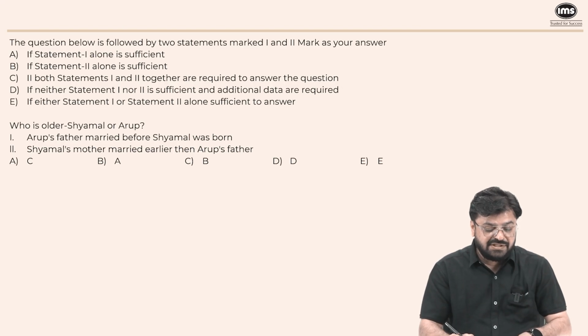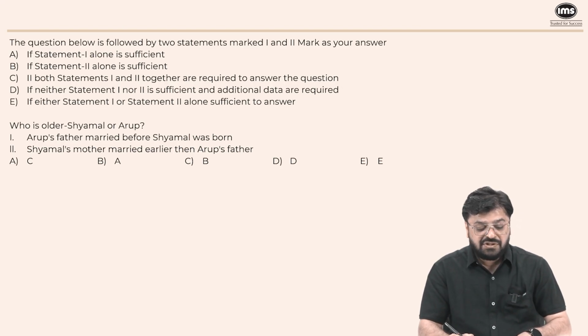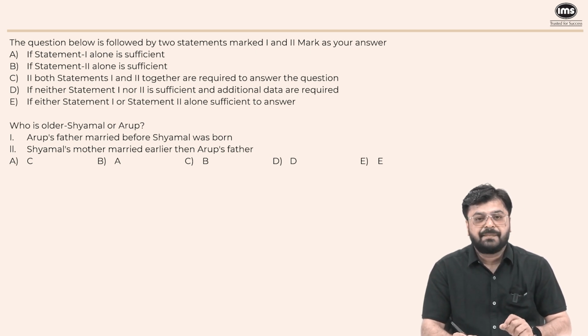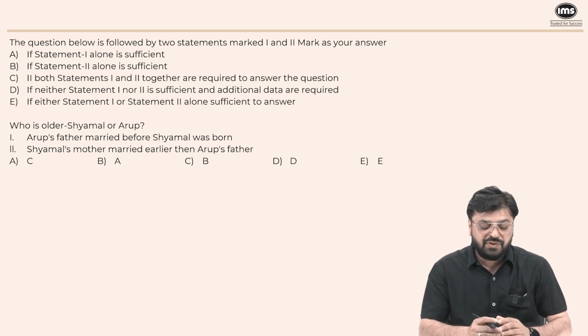The next question is again a data sufficiency question. Who is older, Shamlal or Arup? Arup's father married before Shamlal was born. This does not say anything. So we don't get the idea of their ages. So this statement alone is not sufficient here.